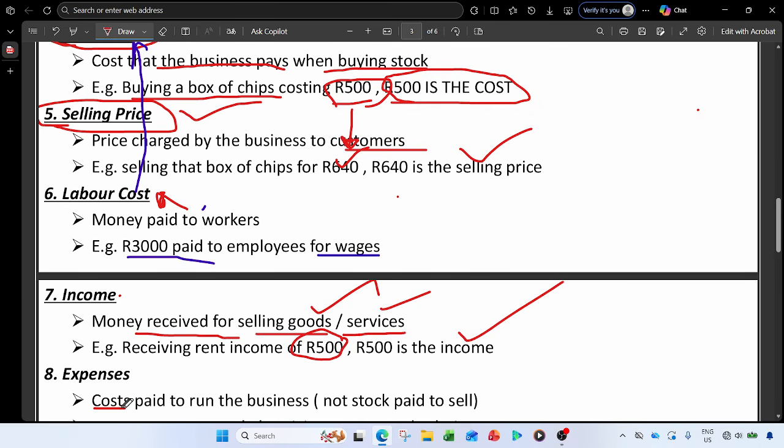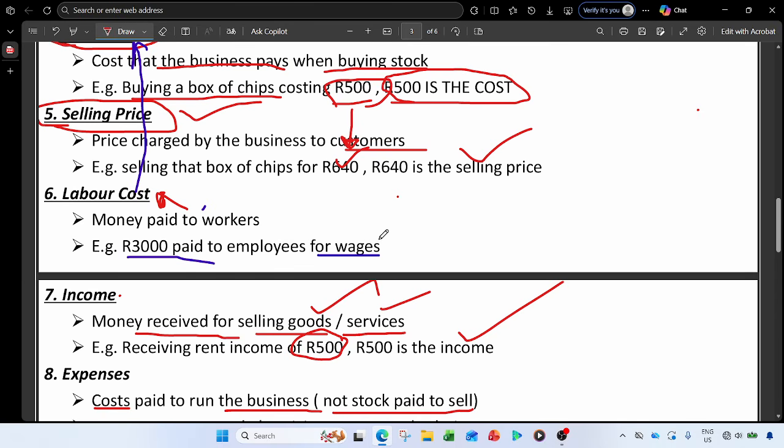Remember, guys, I said once we pay as a business, that changes from that price thing to the cost. So when I'm saying cost, you must be aware that we are the one that is going to pay, right? So expenses are the costs paid to run the business. They are not the cost paid to sell, because with inventory, we're buying goods to sell. But these are costs paid to run the business.